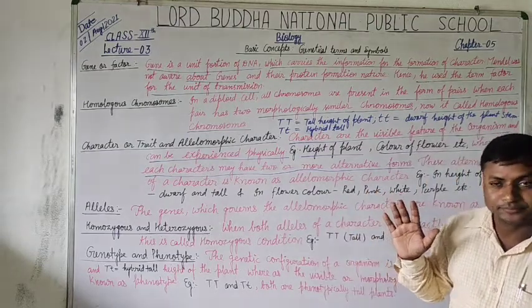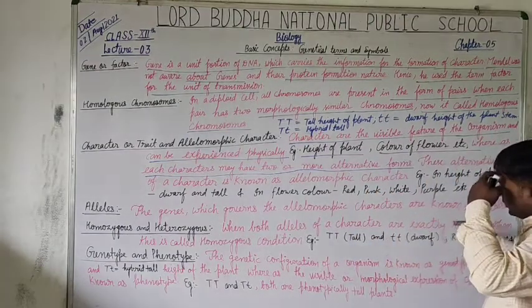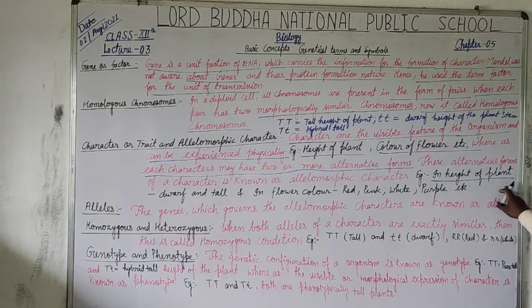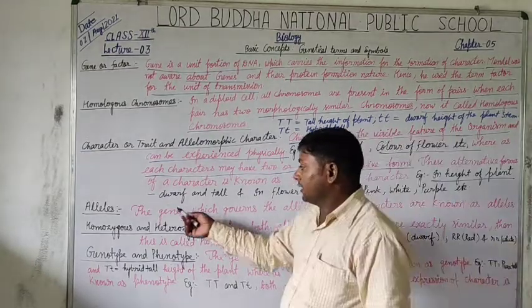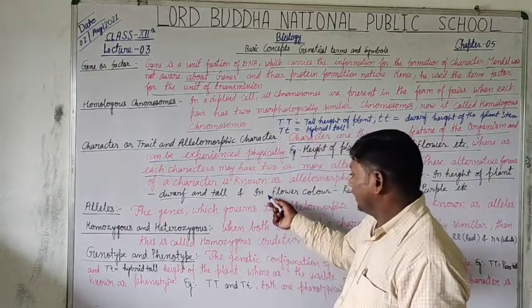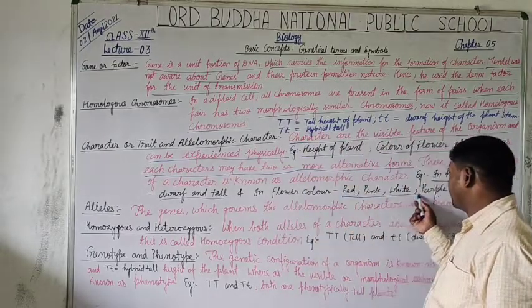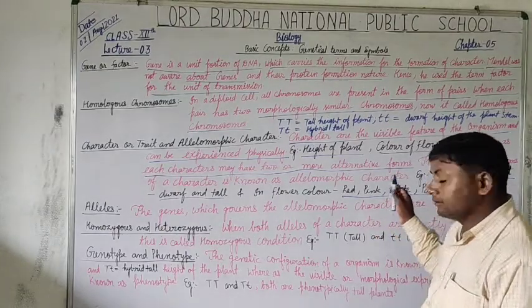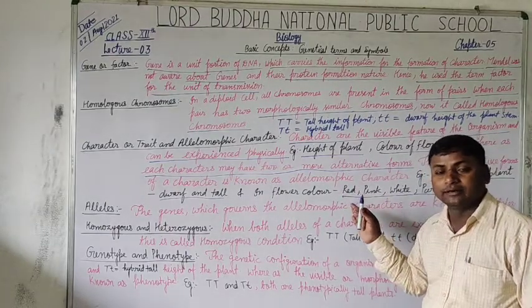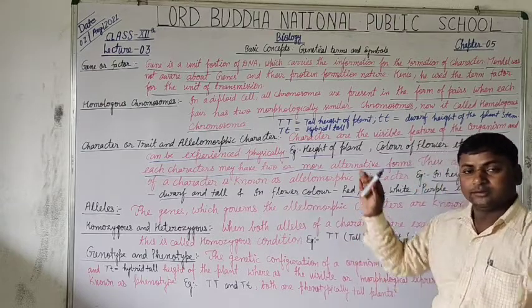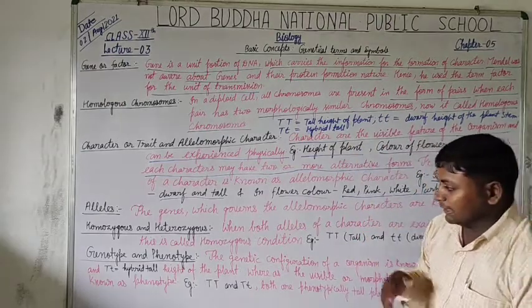Is that clear? In height of plant, dwarf and tall are allelomorphic characters, and in flower color, red, pink, white, purple, etc. are the allelomorphic characters of flower color. Is that clear?